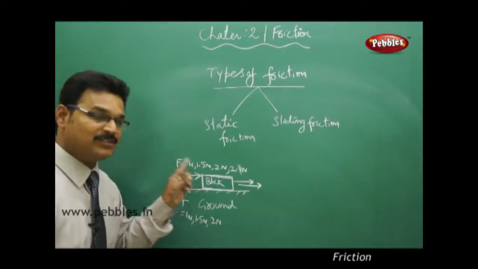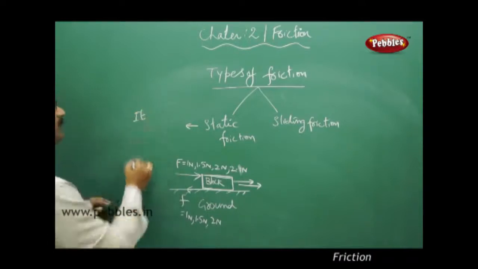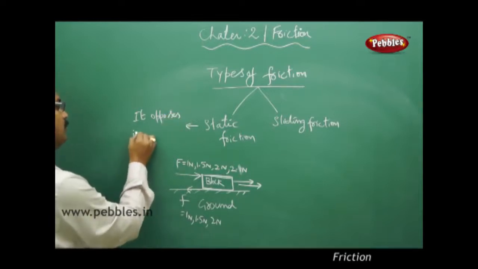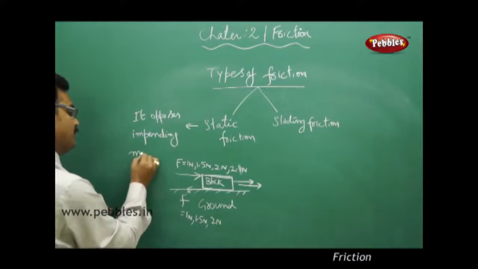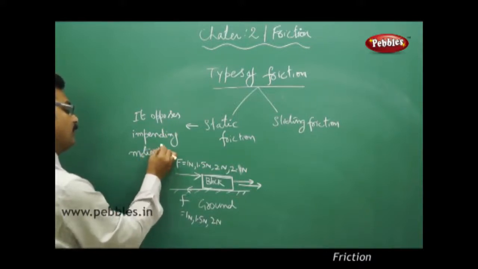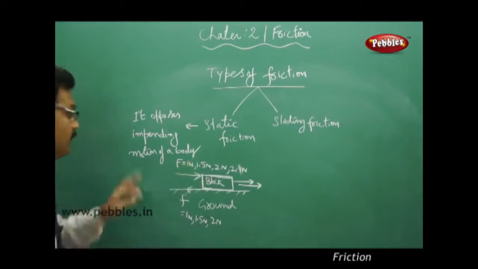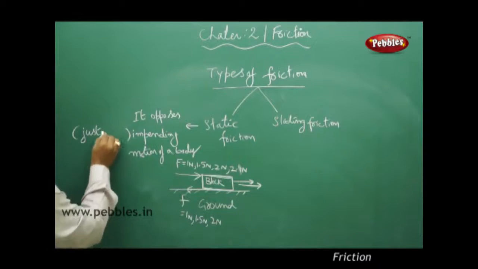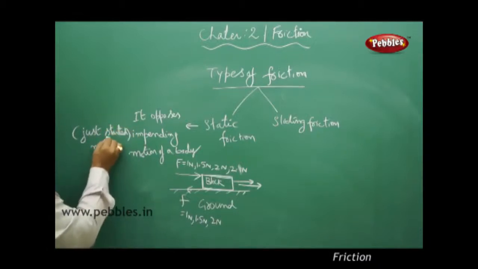Okay, so write the definition here. It opposes impending motion of a body. Impending motion means just started motion.